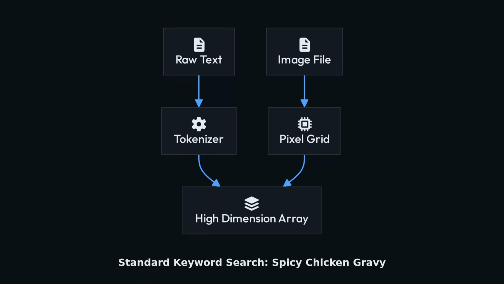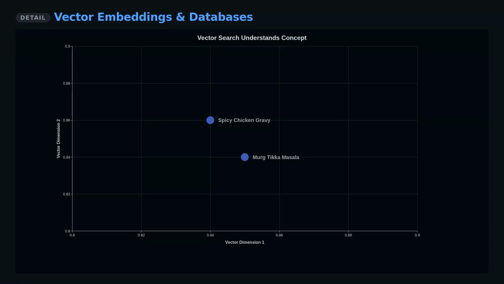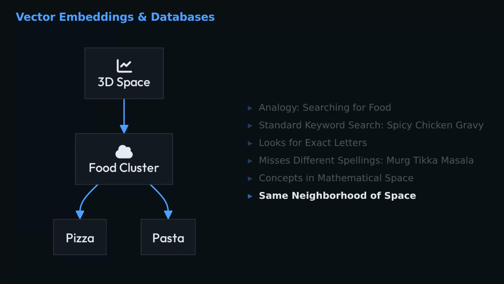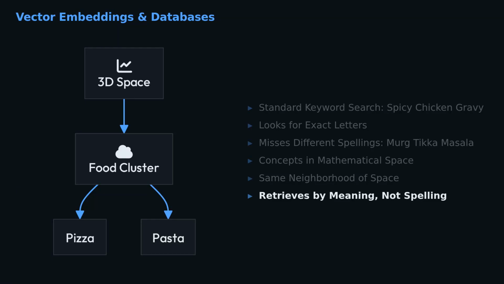If you type spicy chicken gravy into a standard keyword search, it only looks for those exact letters. It might miss Murg tikka masala because the spelling is different, but a vector search understands the concept. It knows that spicy chicken gravy and Murg tikka masala live in the same neighborhood of mathematical space. Even though the words are completely different, it retrieves by meaning, not by spelling.